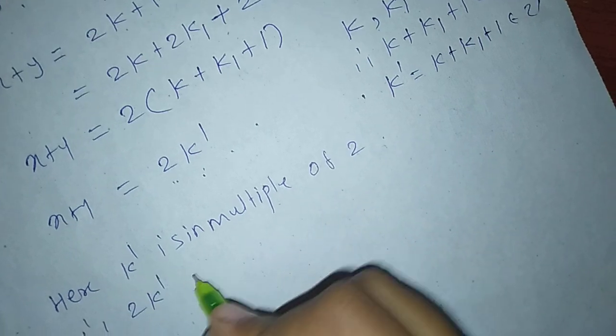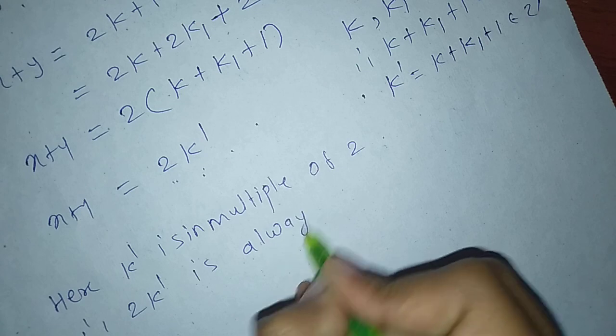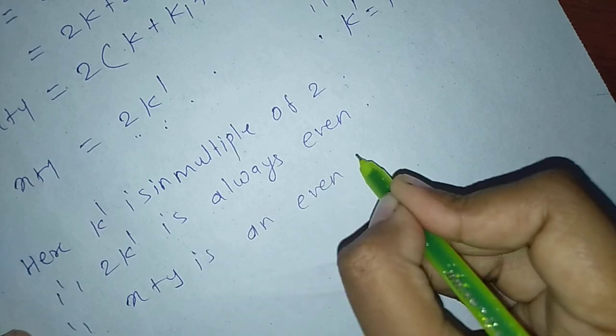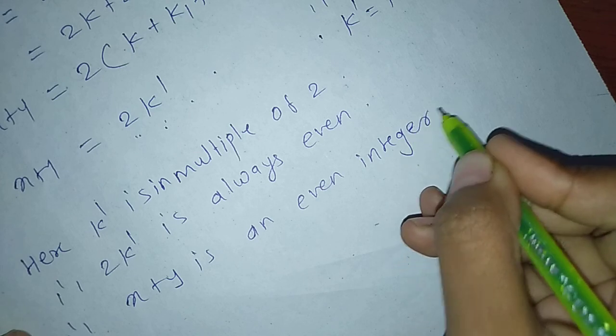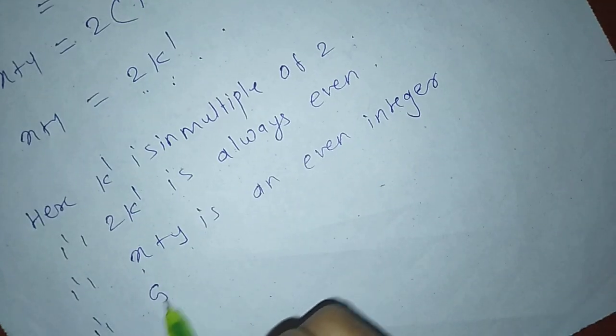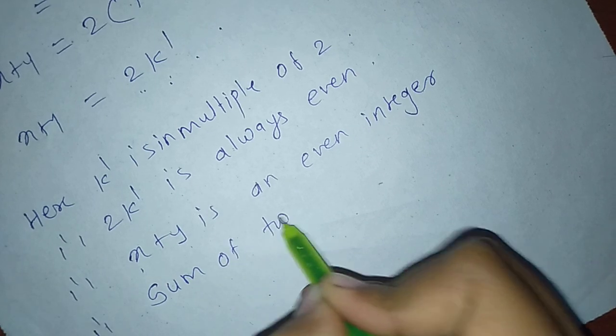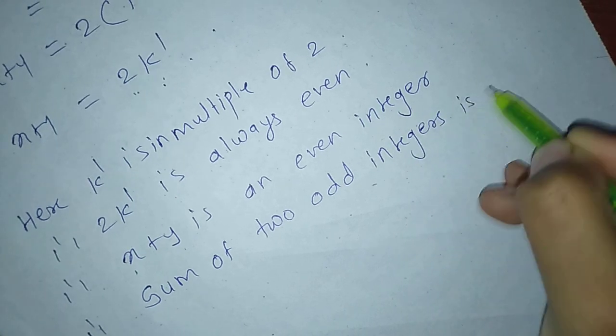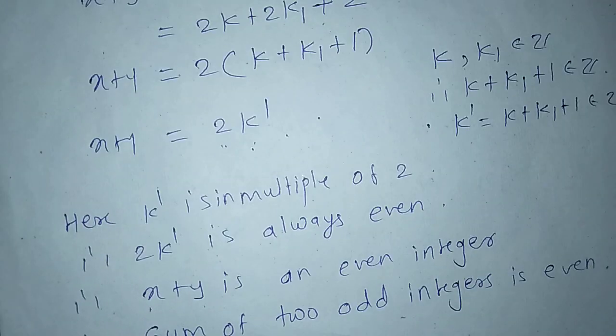Therefore, 2k dash is always even. Therefore, x plus y is an even integer where x and y are odd, meaning the sum of two odd integers is even. Here, the first chapter is complete.